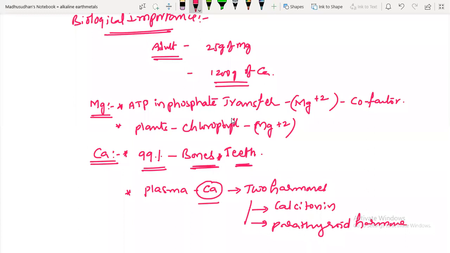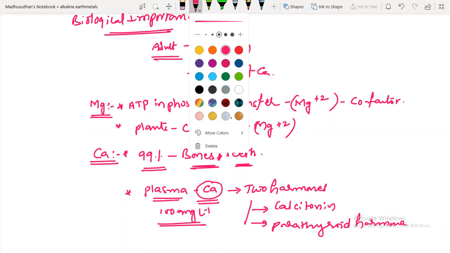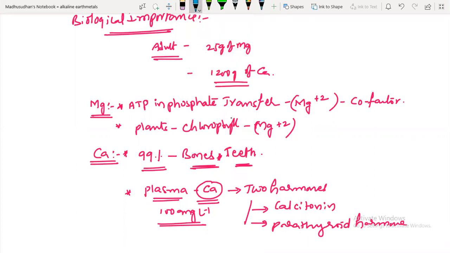Just take down this biological importance of calcium and magnesium.